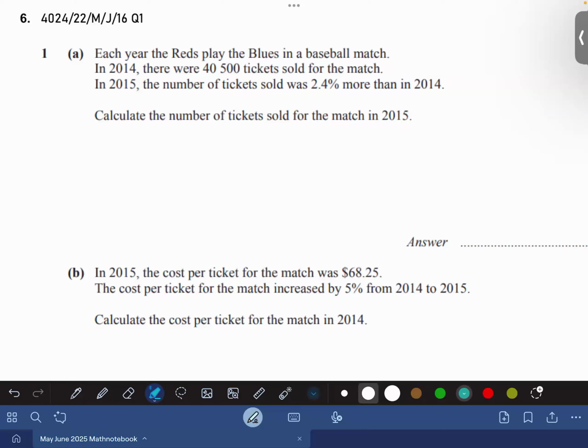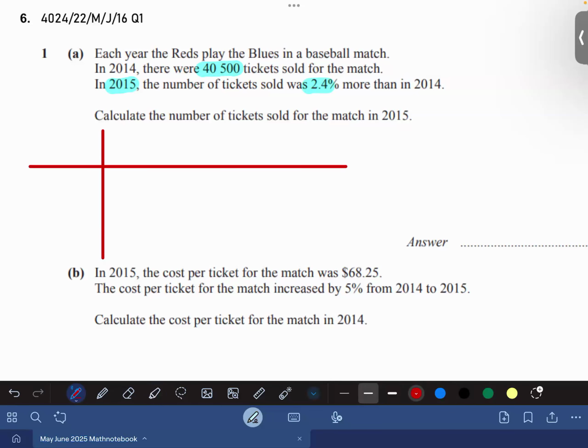Each year, Red plays the Blues in the baseball match. In 2015, there were 40,500 tickets sold for the match, and the number of tickets sold in 2015 was 2.4% more than in 2014. But we have 2 years now. Please pay attention. The first year is 2014, and the second year is 2015.